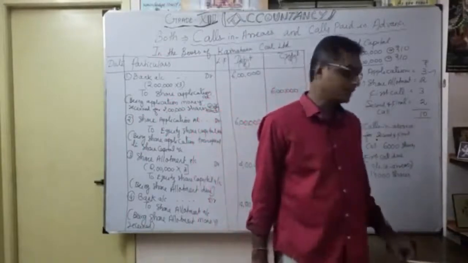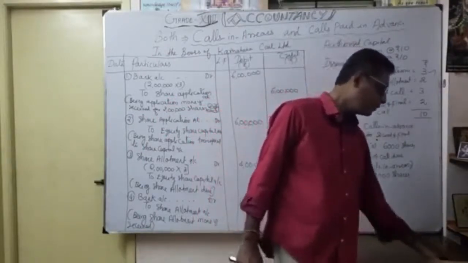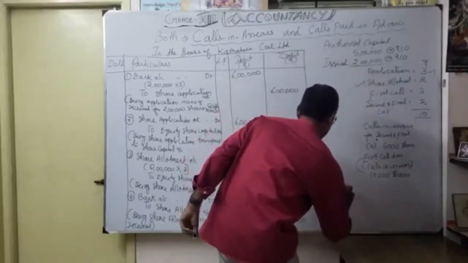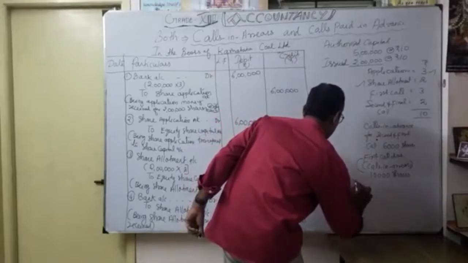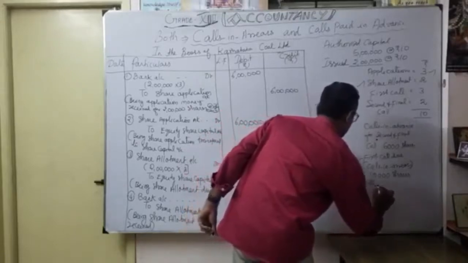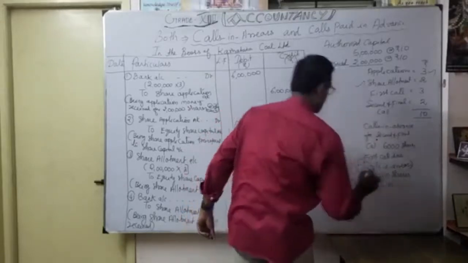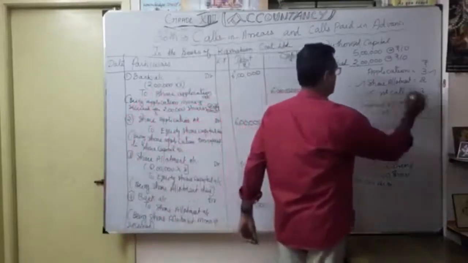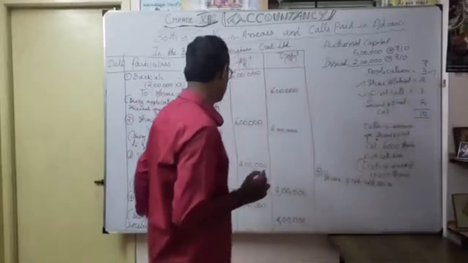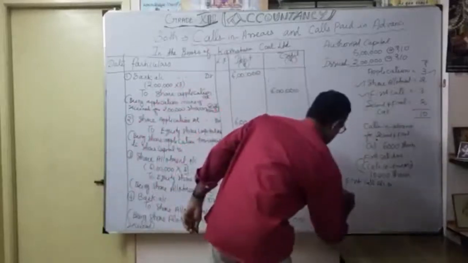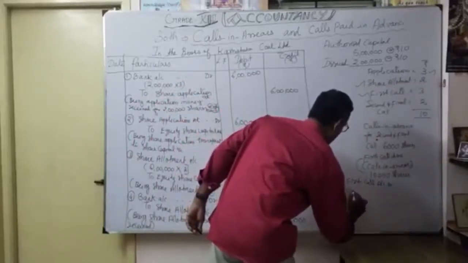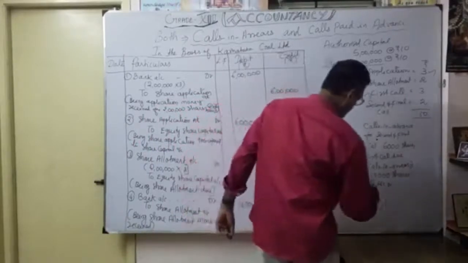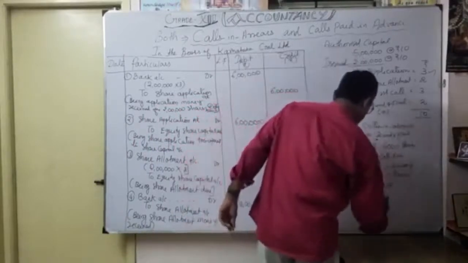Now the fifth entry is the first call due entry. Okay. So what is the entry? Share first call account debit. How much? This is the share first call, 3 rupees. So how much do you have to receive? 2 lakhs into 3 rupees, right?